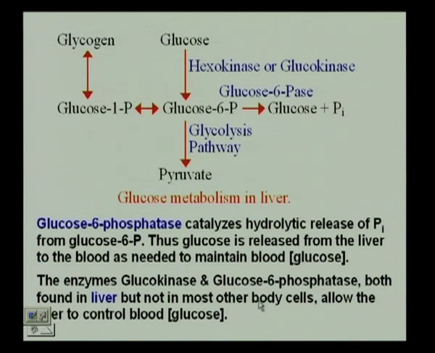Why would it not be in most other body cells? Because then you would not get the energy. Glucose has to be broken down. If all the steps prevented the breakdown of glucose, then obviously you would not get energy. But in the liver, the excess glucose is stored as glycogen, because there are these specific enzymes present in the liver that can form glycogen from glucose.